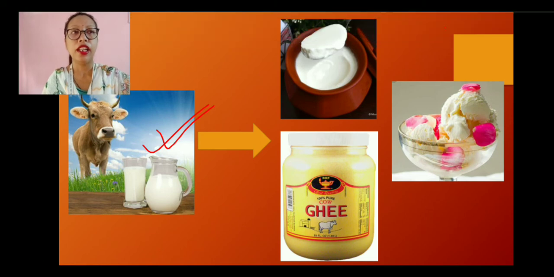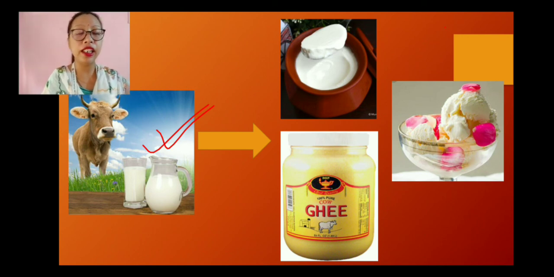And then from the milk we can make many other things like curd, ghee, ice cream, butter, cream, so many things. But the main food item is the milk, which we get from the cow and buffaloes, etc. So from the milk it can be made into different food items.